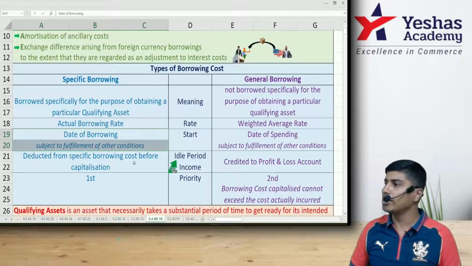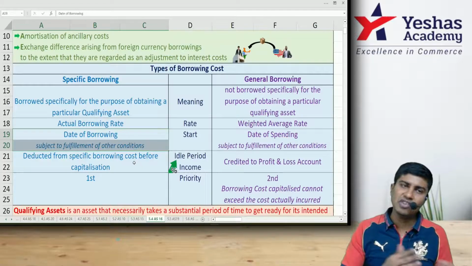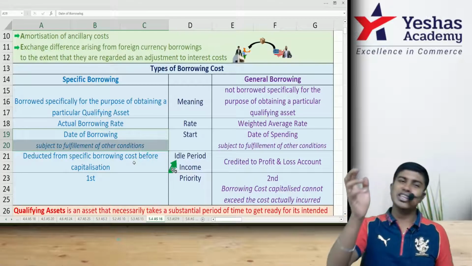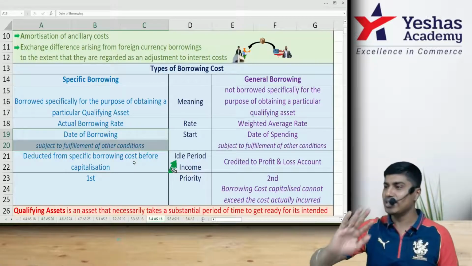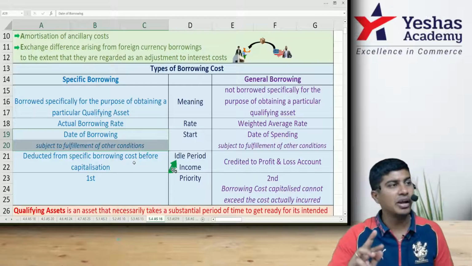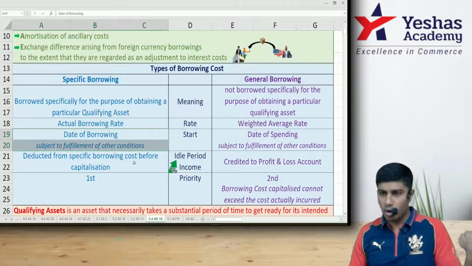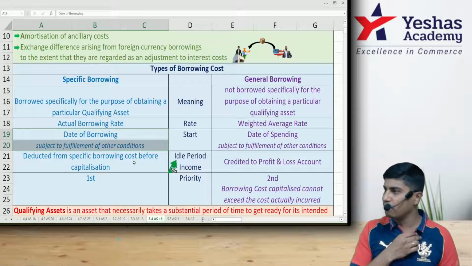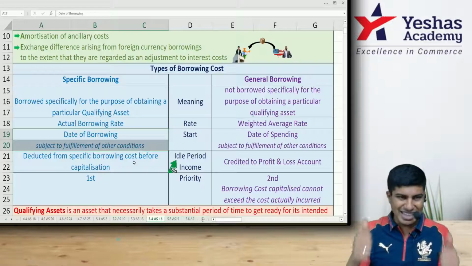When do we stop capitalizing? The day the asset is ready to be put to use. Is it different for qualifying, non-qualifying? No. Whether it is qualifying asset or it is non-qualifying asset, end date is same. That is the date on which the asset is ready to be put to use. However, beginning date for a specific borrowing will be date of borrowing, provided that the conditions are fulfilled. For a general borrowing, it is date of spending. Do you guys get that?